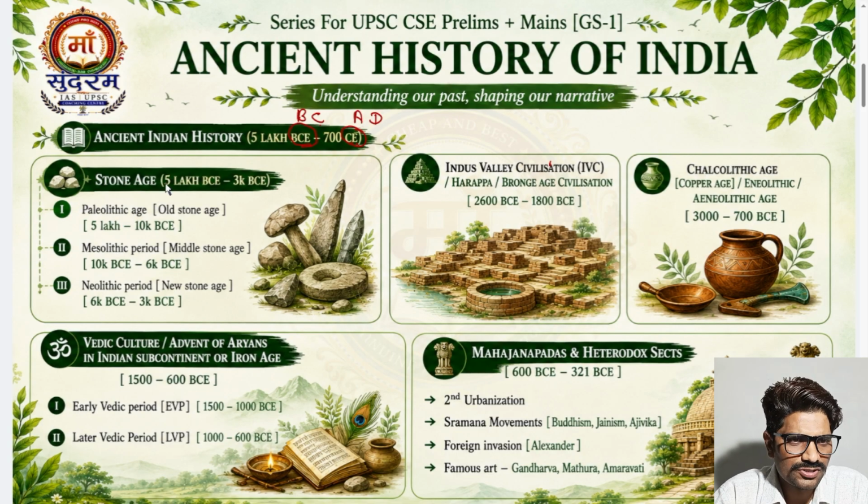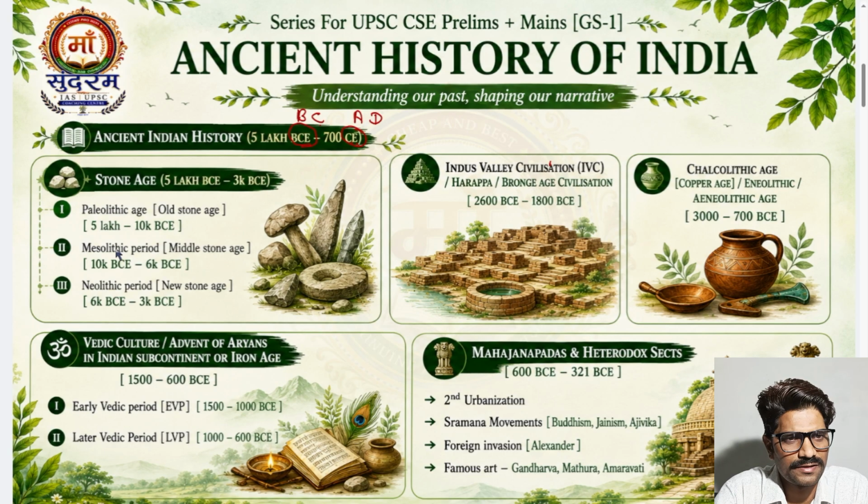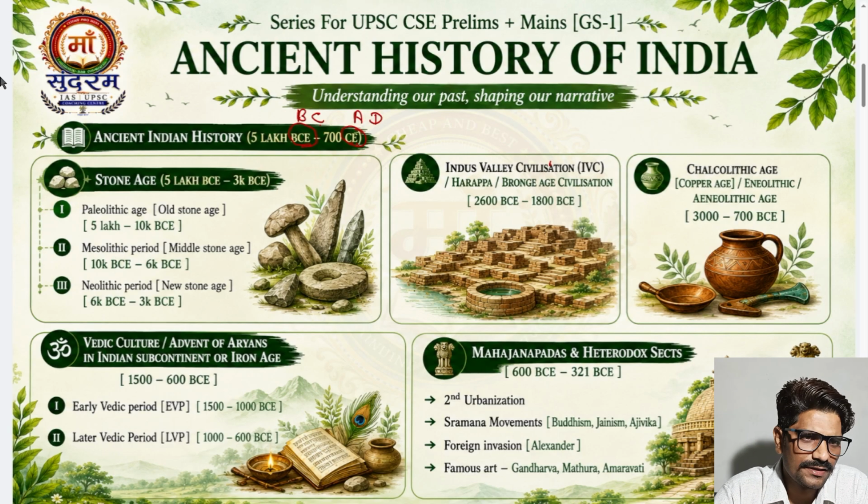Now actually, in this time period, 5 lakh BC, initially the Earth's environment was much cooler, and slowly the temperature was increasing. In this time period it became somewhat humid and the temperature increased, and people started to move from one place to another place, okay. So this is the Paleolithic age.